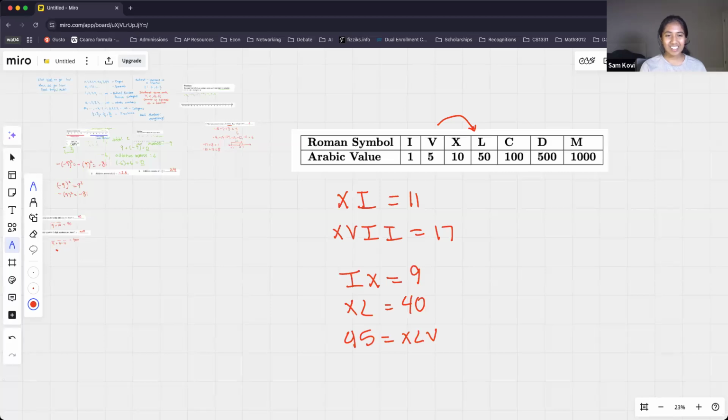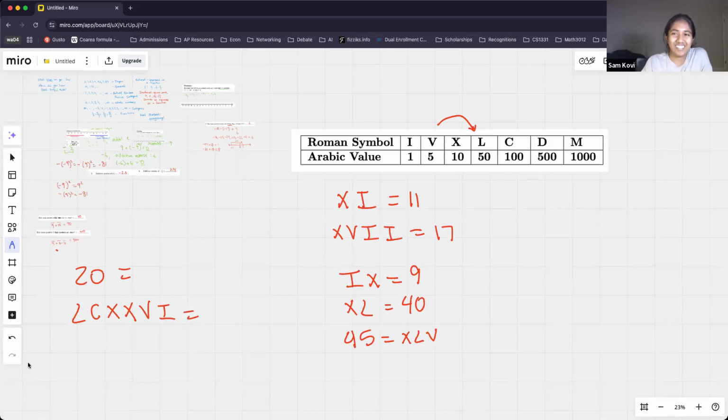All right, so we'll do a little bit of conversions. Just 2 more examples, and then we'll go ahead and move on. So go ahead and convert 20 to Roman numerals, and then go ahead and convert, let's see, we'll do that for fun. And then just put in chat what you get, and we can check together if that is correct.